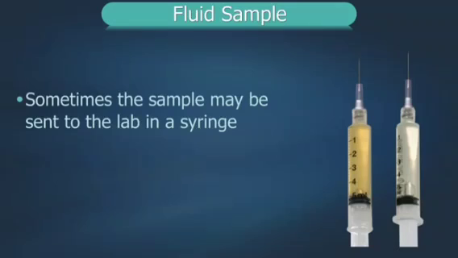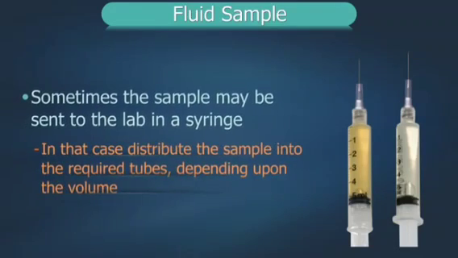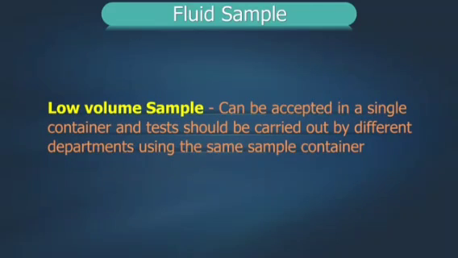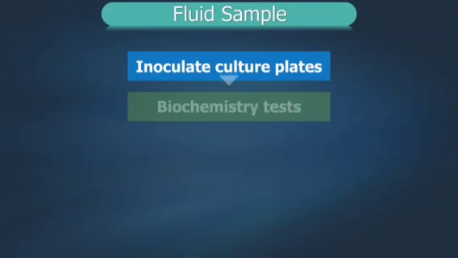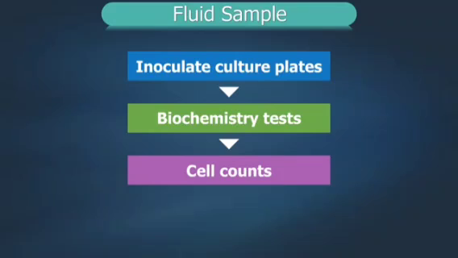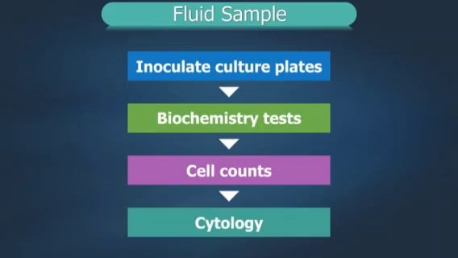The sample is collected in plain tube or heparin tubes. Sometimes the sample may be sent to the laboratory in a syringe. In that case, distribute the sample into required tubes depending upon the volume. In case the volume of the sample is less, it can be accepted in a single container, and tests should be carried out by different departments using the same sample container. First, inoculate culture plates, do biochemistry test followed by cell counts. Then centrifuge the sample and do cytology.